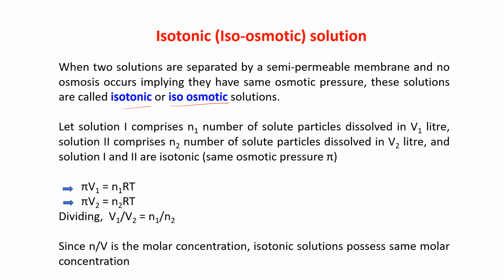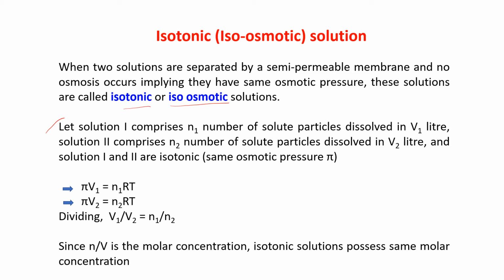Again, I am repeating: when two solutions are separated by a semi-permeable membrane, but no osmosis is taking place, that means both the solutions have the same osmotic pressure. Then those solutions are called isotonic or isoosmotic solutions.